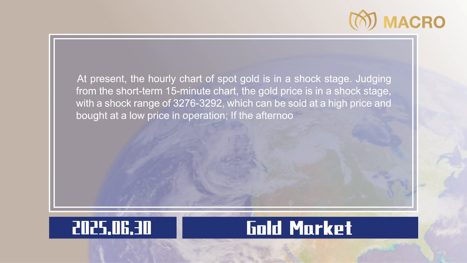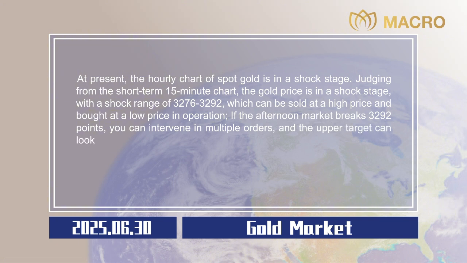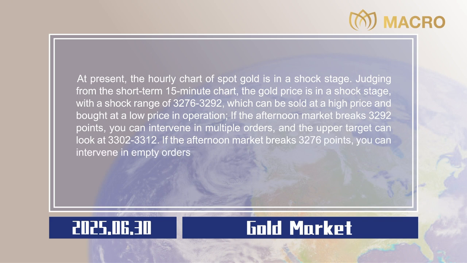If the afternoon market breaks 3,292 points, you can intervene in multiple orders, and the upper target can look at 3,302 to 3,312. If the afternoon market breaks 3,276 points, you can intervene in empty orders, and the lower target can look at 3,266 to 3,256. Stop losses are all $5.